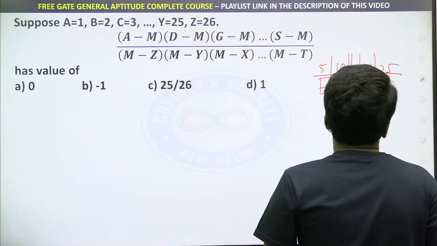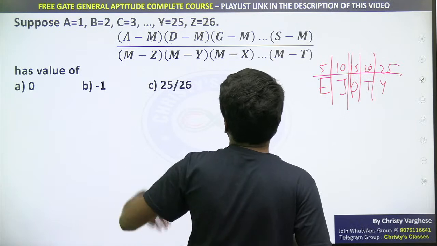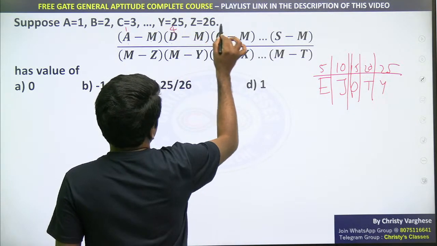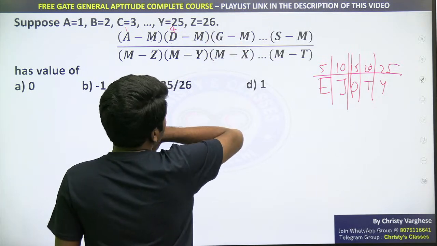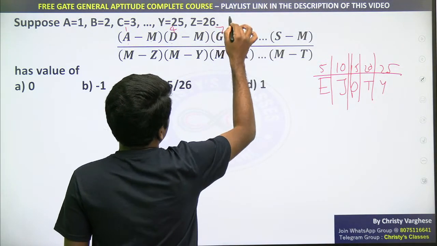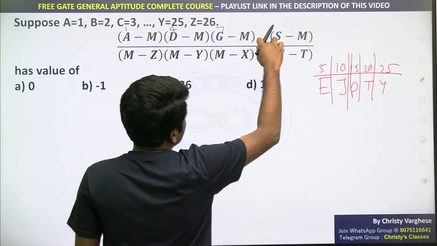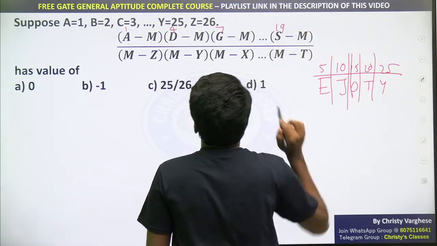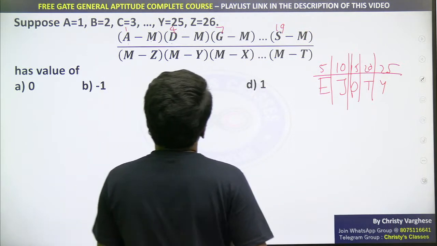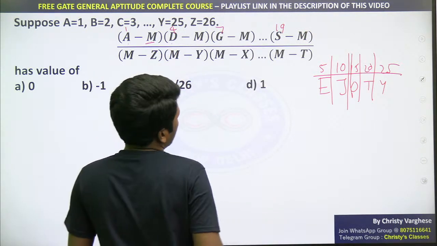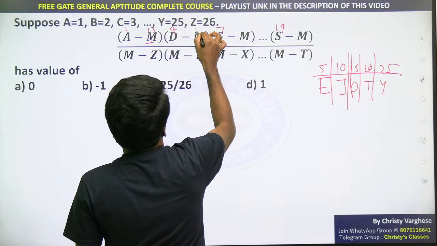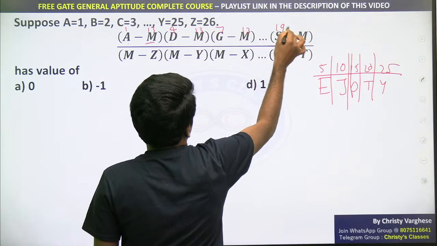Exactly, Swati. So with that, A is the first letter, right? D is the 4th letter, G is the 7th letter (E, F, G), up to S, the 19th letter. Are you all understanding? And minus M, M is the 13th letter.